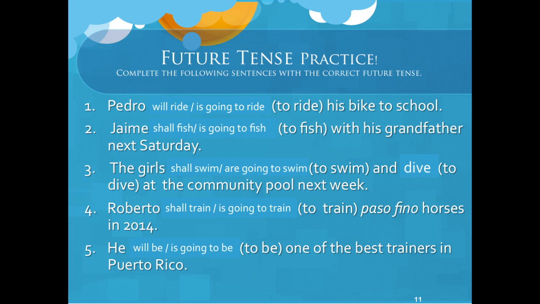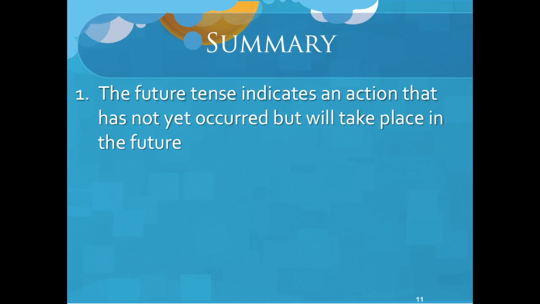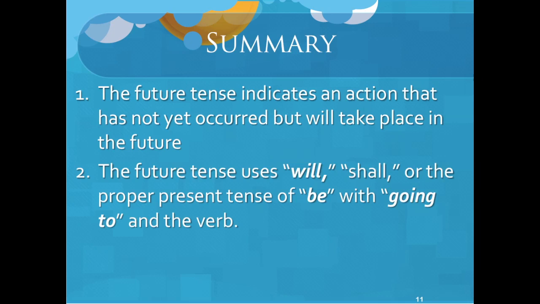Okay, Gail. Let's try to review a little bit before we let our students do their own work. The future tense indicates an action that has not yet occurred, but will take place in the future. That's correct, Betsy. And the future tense uses will, shall, or the proper present tense of be with going to and the verb. And to conjugate to be in the plural, how do we do that? We are going to. They are going to. Good for you, Gail.